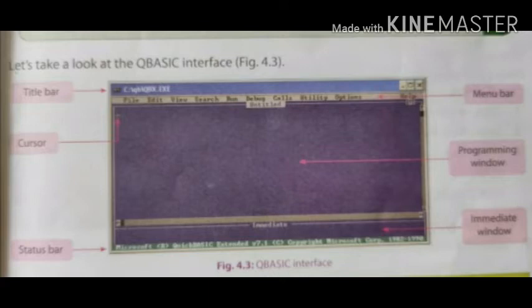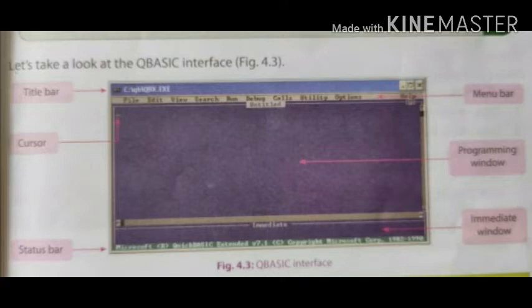Menu bar: the menu bar has various options such as File, Edit, View, Search, Run, Debug, Options and Help. Clicking on any of these options will show you the commands under it. Programming window: this window is used to type in the code required for a program.